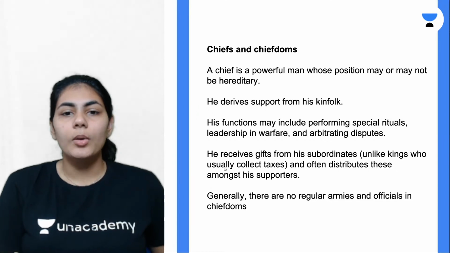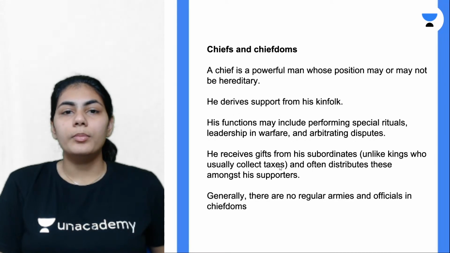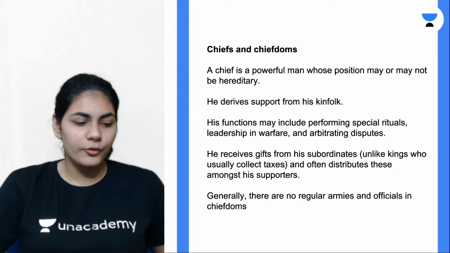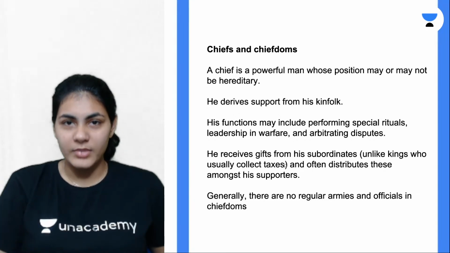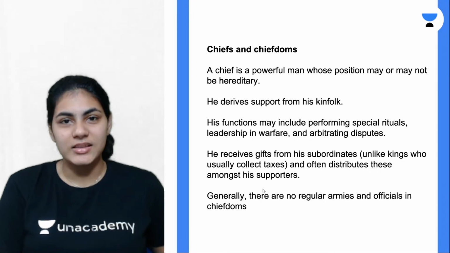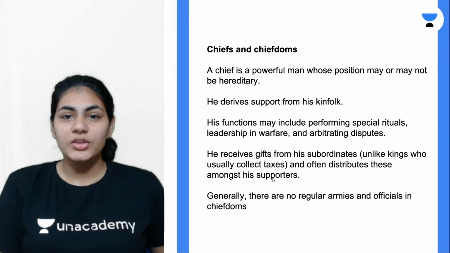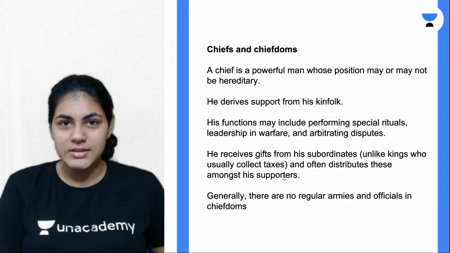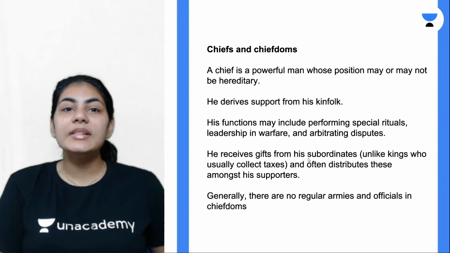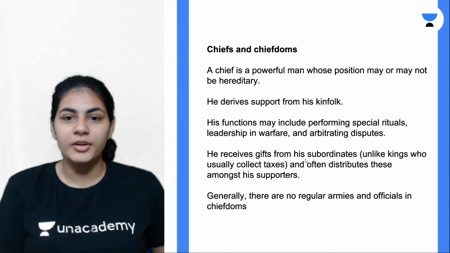Yeah, so okay, now we'll move on to the next difference. So on one side, kings basically collect taxes from all of the people living under his territory, who are his subjects. King basically collects taxes from all of them, right? But on the other hand, chiefs do not collect taxes. Yeah, they are not responsible for collecting the taxes. But where will they get the money? Yeah, money is also important, wealth is important, right?